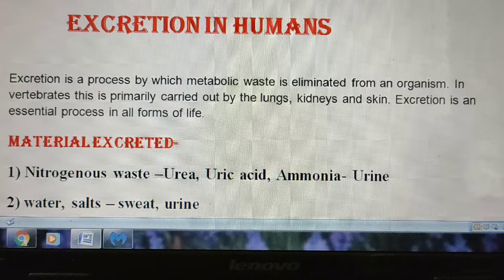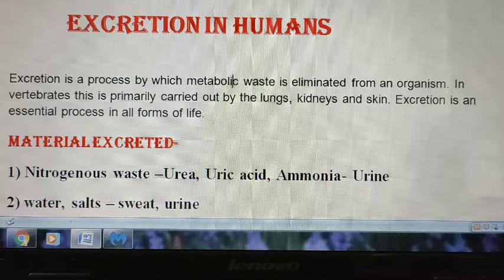Today we are studying excretion in human beings. So here, what is excretion? The definition of excretion is a process by which metabolic waste is eliminated from an organism. In vertebrates, this is primarily carried out by the lungs, kidney and skin. Excretion is an essential process in all forms of life.